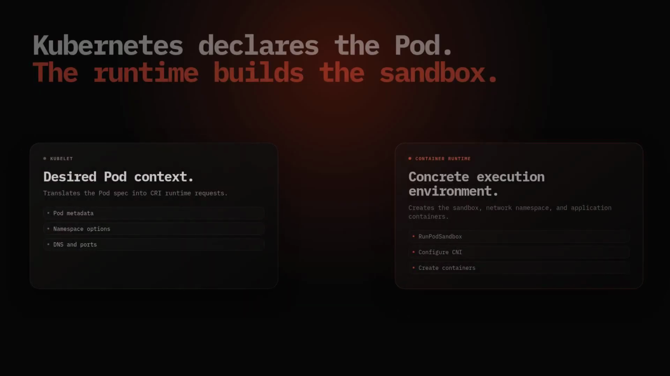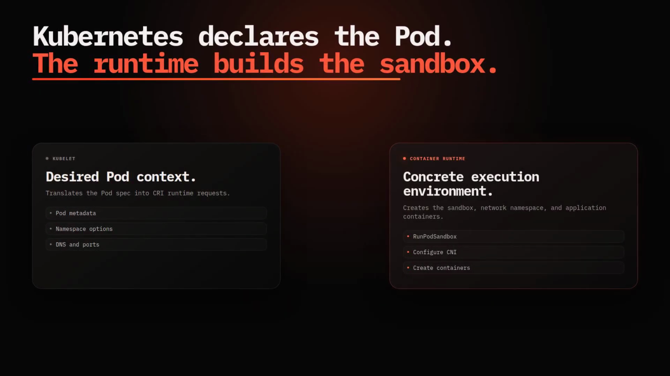Kubernetes adds orchestration around that primitive. The kubelet asks a CRI-compatible runtime to run a pod sandbox. The runtime establishes a pod-level execution environment, creates the network namespace, and typically asks a CNI implementation to configure the pod network before application containers are started inside the sandbox.